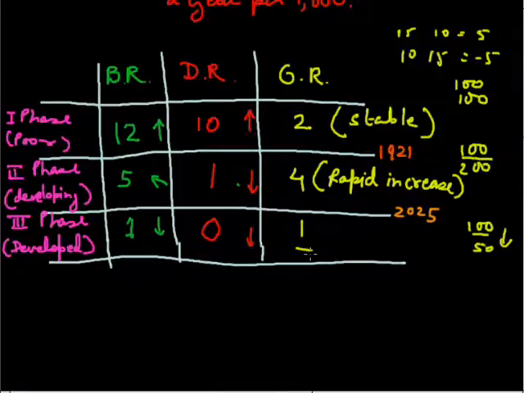And they are promoting families to have children, just the opposite of India. India is adopting the red triangle, family planning, and these countries are adopting the opposite. So this is what I just told you, so that you can understand the difference between birth rate, death rate and growth rate, and how different countries go through each phase.